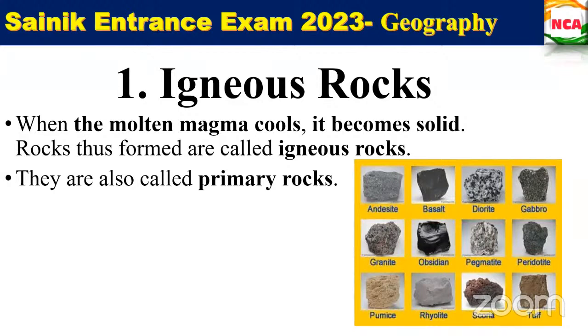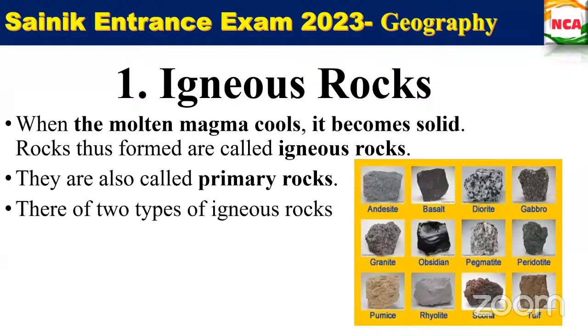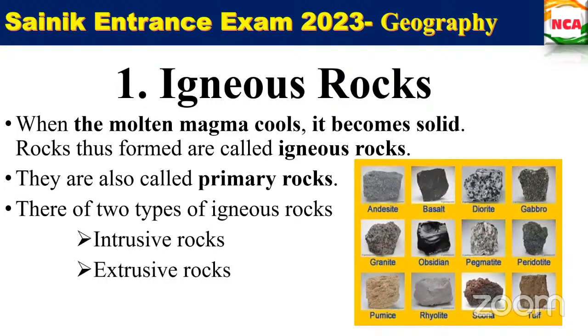And there are two types of igneous rocks as well, based on the cooling. How it cools. Yes, very good. Intrusive igneous rocks and extrusive igneous rocks. So imagine that the lava is coming out of the volcanoes. That lava is fiery red molten magma coming out from the interior of the earth onto its surface.